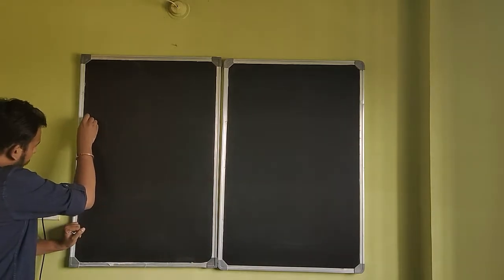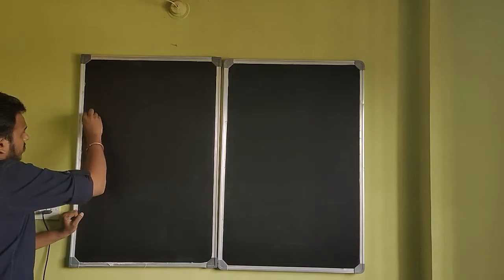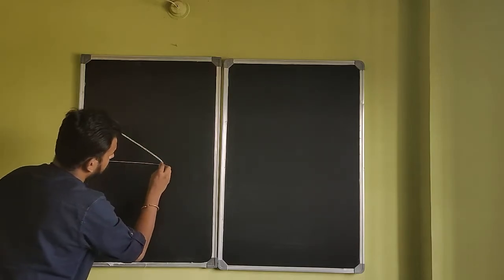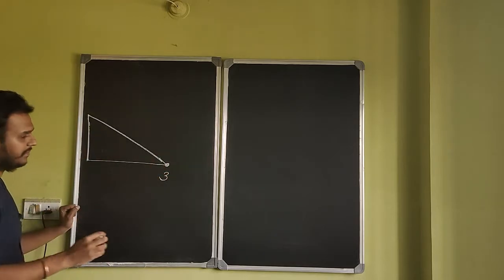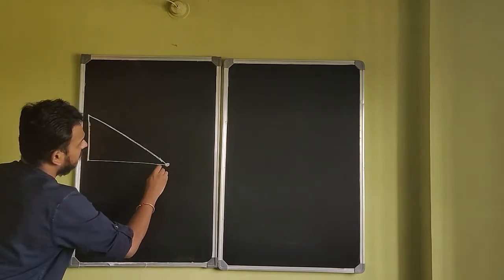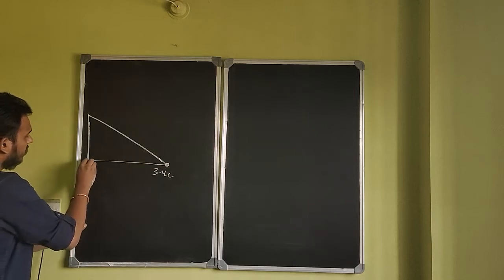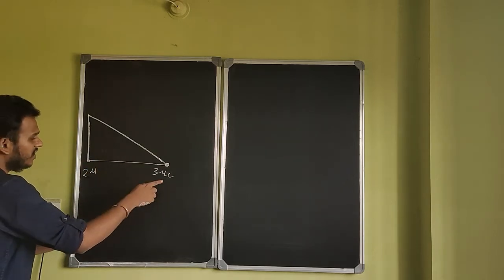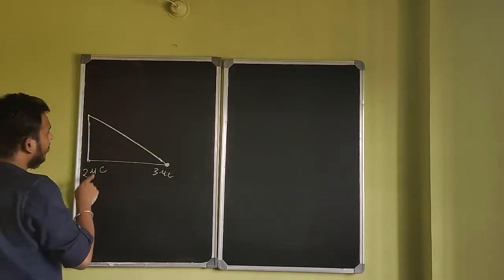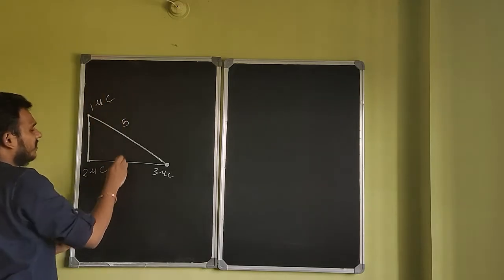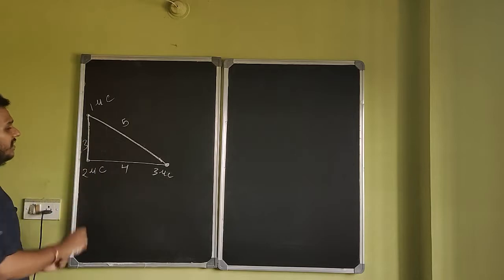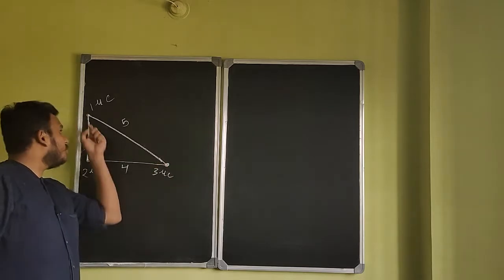So you have a 3 microcoulomb charge here, a charge of 2 microcoulomb, and a charge of 1 microcoulomb. This distance of course is 5, this is 4 meters, and this is 3 meters. You want to find force on this charge due to the other 2 charges.